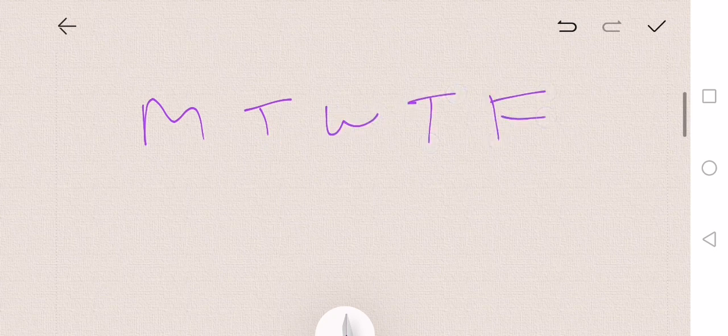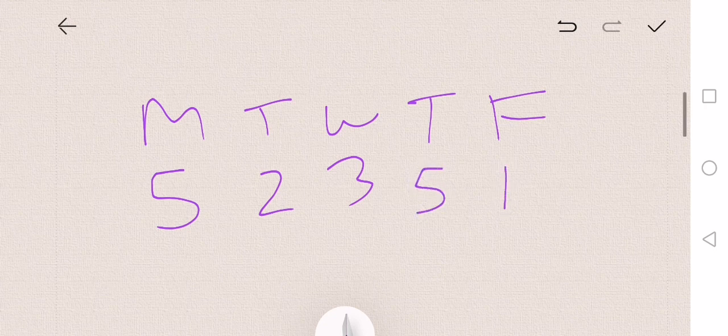For example, let's say there's Monday, Tuesday, Wednesday, Thursday, and Friday. Let's say on Monday you have 5 chocolates. On Tuesday you have 2 chocolates. On Wednesday you have 3 chocolates. On Thursday you have 5 chocolates, and on Friday you have 1 chocolate. So now if I ask you how many chocolates you're having on an average.